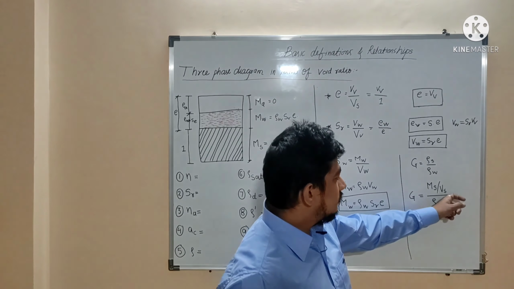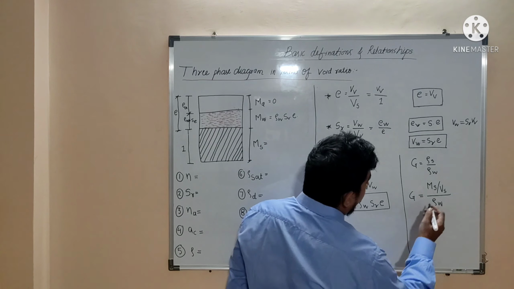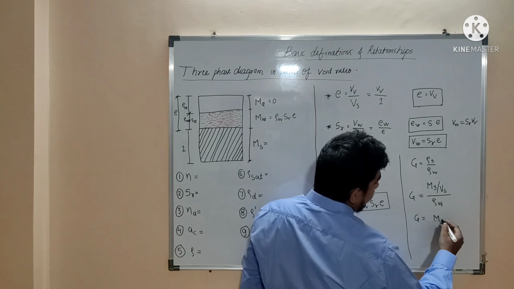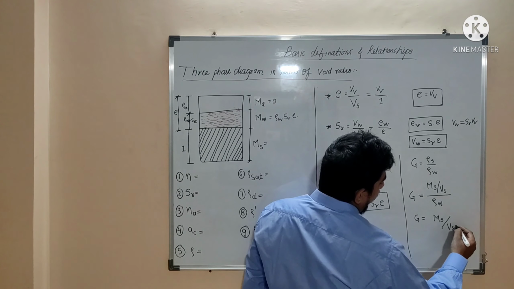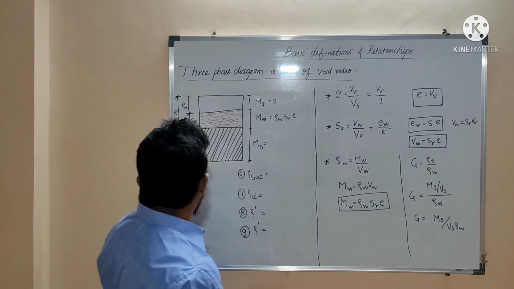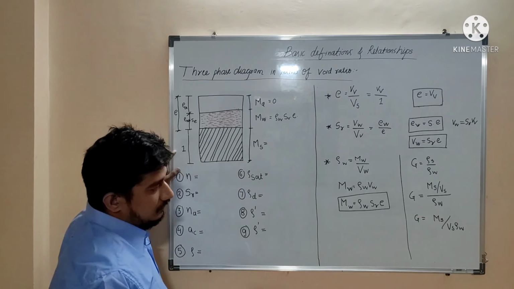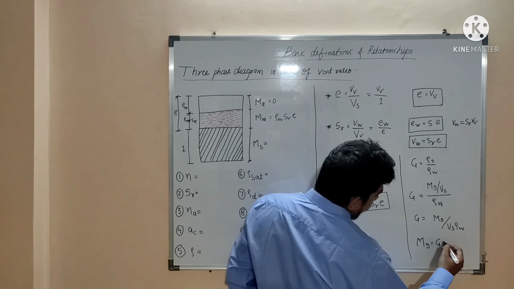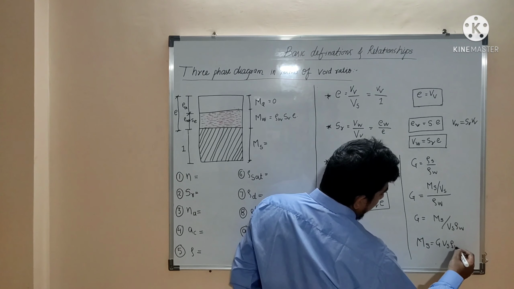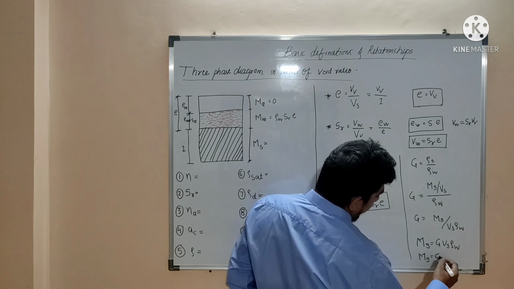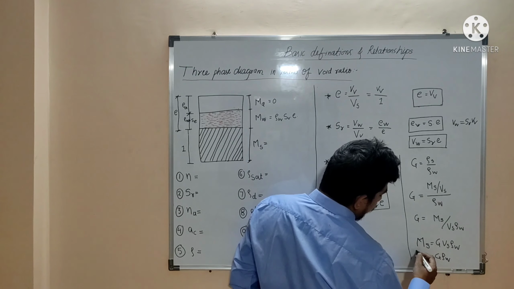But volume of solid is 1. Okay, so this formula can be expressed like this. It can be simplified further, that is Ms divided by Vs multiplied by rho w. Okay, so volume of solids here is 1. So that's why Ms is equal to G multiplied by Vs multiplied by rho w. Vs is 1 as I just said. So that's why Ms is equal to G multiplied by rho w.